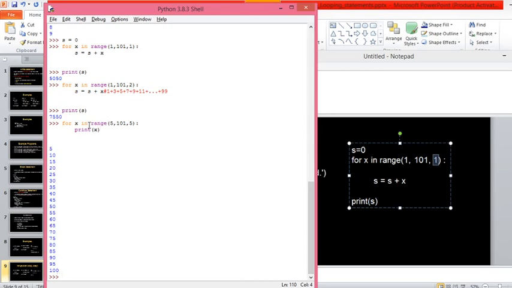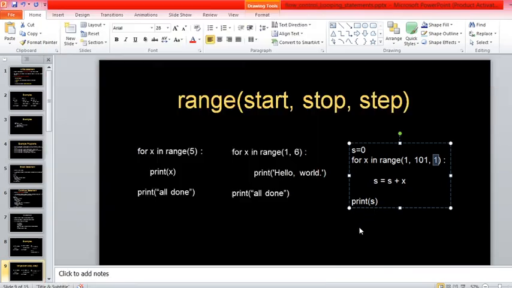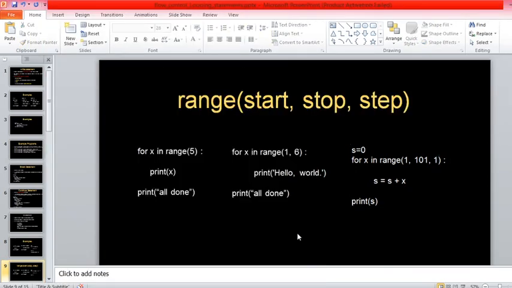Is this simple? Using a for loop is simple? Yes, sir. Okay.